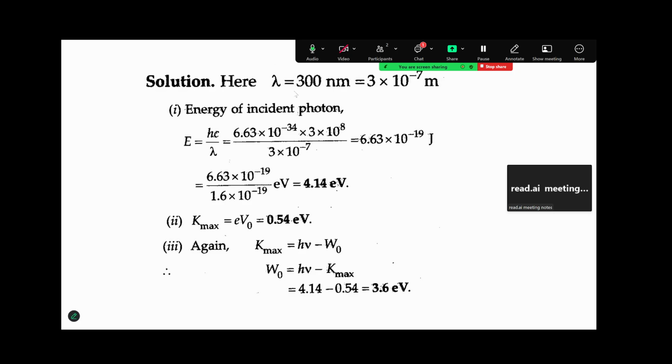So see, first we are given lambda, which is converted into meters. We put it in hc by lambda, we get it in joules. We convert it into electron volt by dividing it by 1.6. So now we know that the energy of one photon is this much.